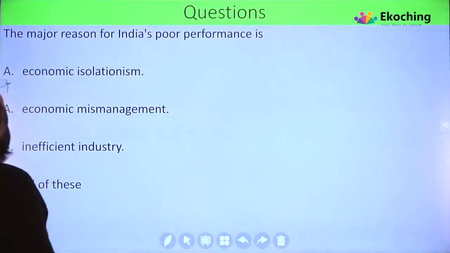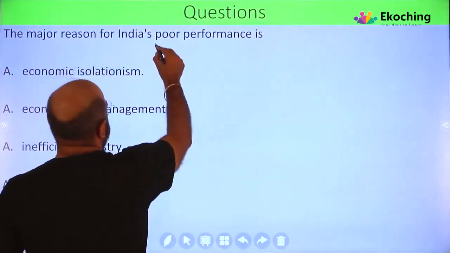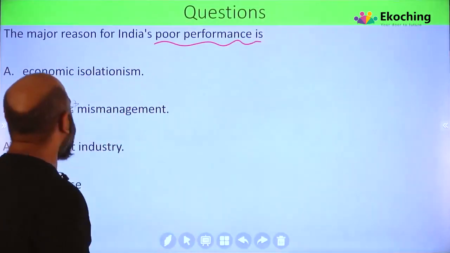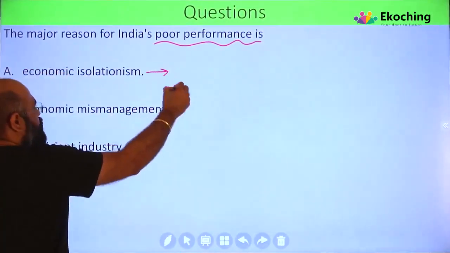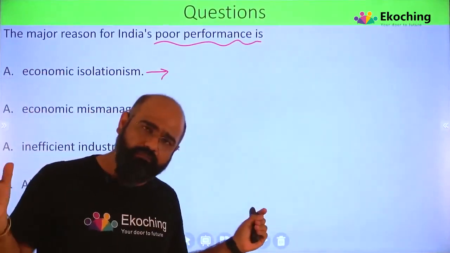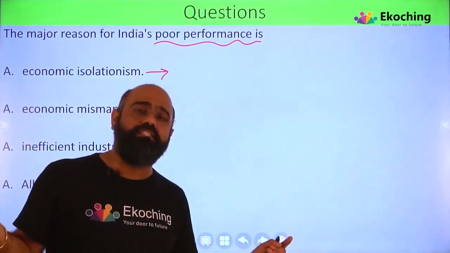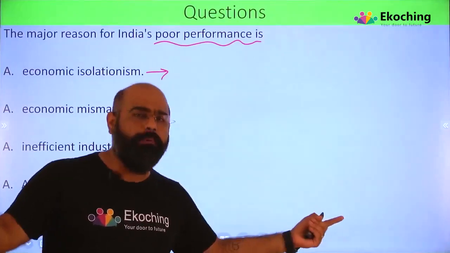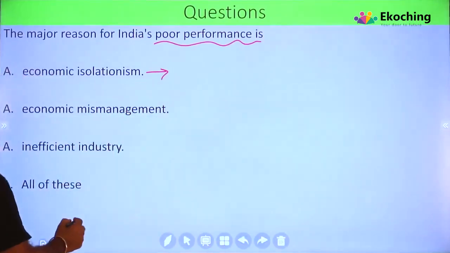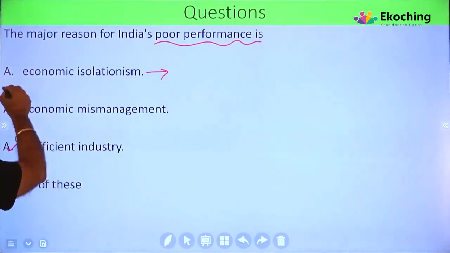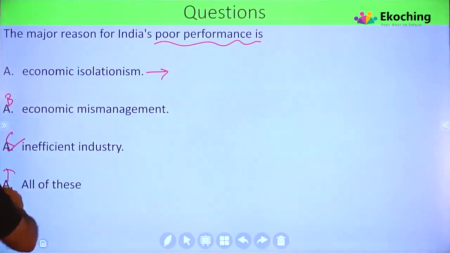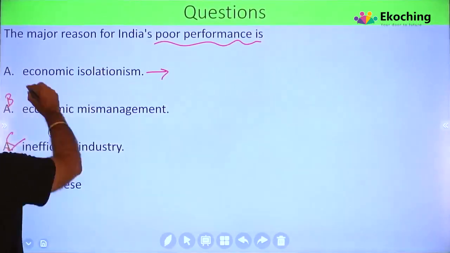The major reason of India's poor performance. What was the major reason for India's poor performance? The first is given: economic isolationism. It was clearly given, right? You are not opening the gates for global competitors to come in. Second, economic mismanagement. Okay, inefficient industry. So this was given. Oh, sorry, so I guess it's B, C, D. Okay, so economic isolationism is given.